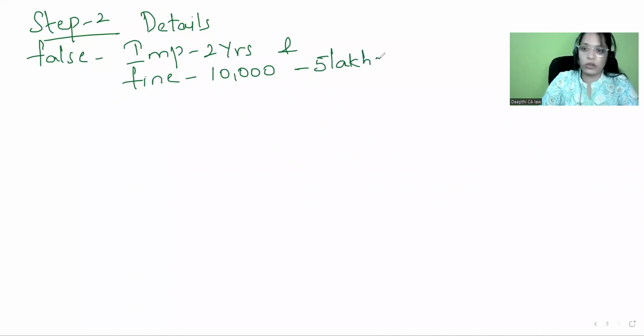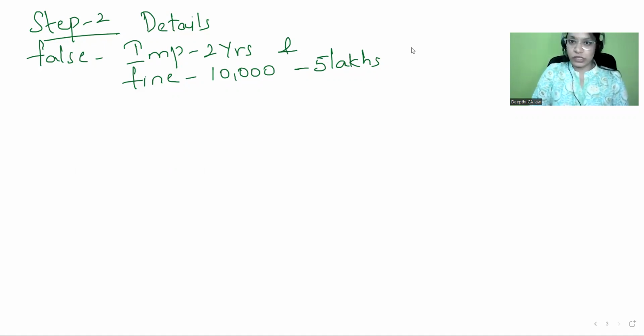Sometimes we can expect a question. As you know, objective is also our priority. Please make sure to understand this. Okay. So step 2 is nothing but details of incorporation you have to give. If at all you give false information, you will be imprisoned and fine will be imposed on you. Okay.